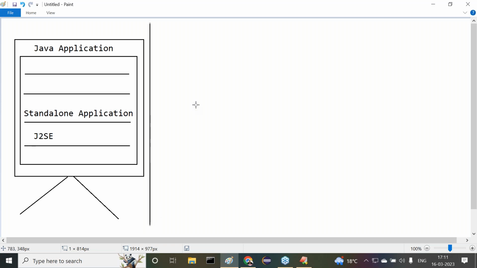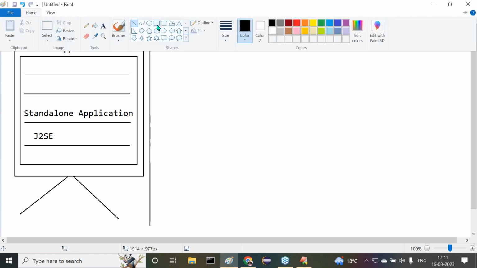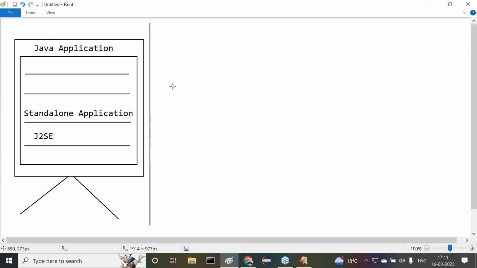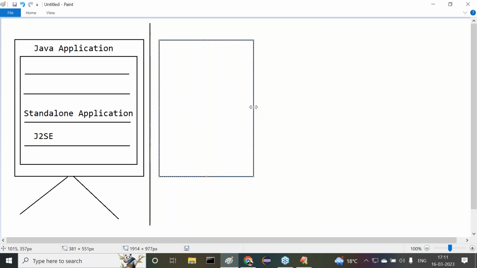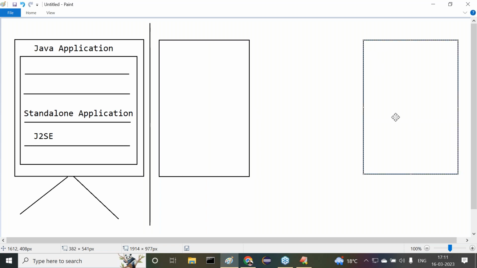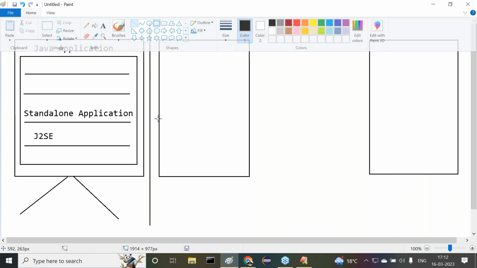All of you observe carefully. Client server architecture, here I have to provide. See this? This is one computer. This is another computer.